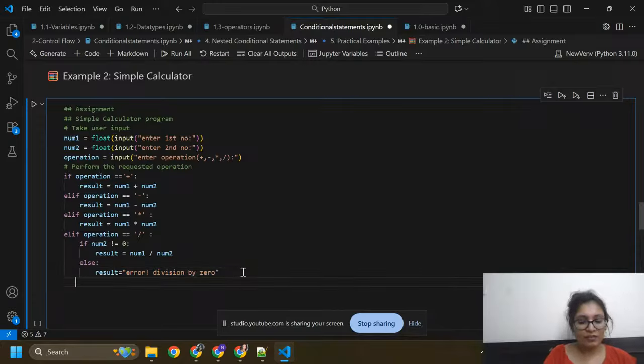Otherwise, if we don't put operations plus, minus, multiplication or division, and you enter any other operator like hash or at the rate, then it will give you an error here.